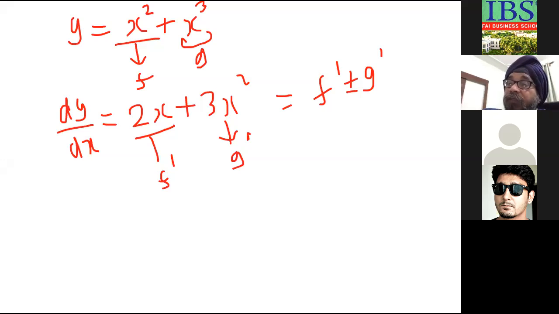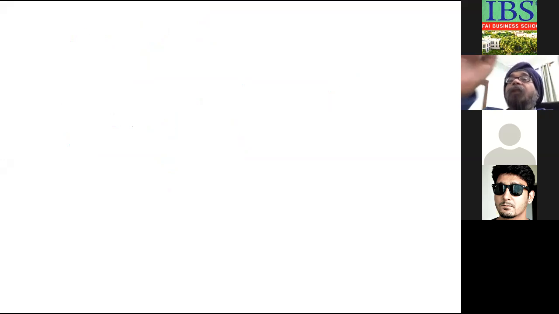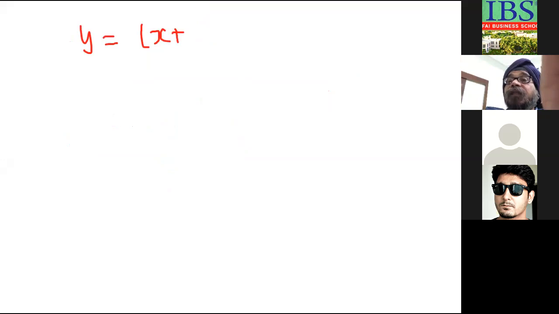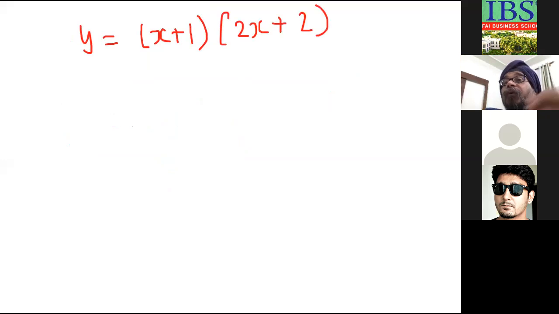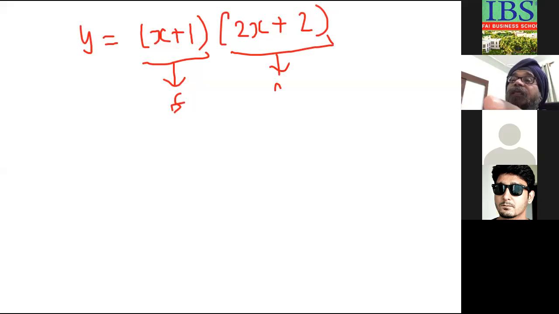Now let's move further. The product rule. If I take y is equal to x plus 1 into 2x plus 2, now this is a function y. I assume x plus 1 as f, and this thing, 2x plus 2, is g.